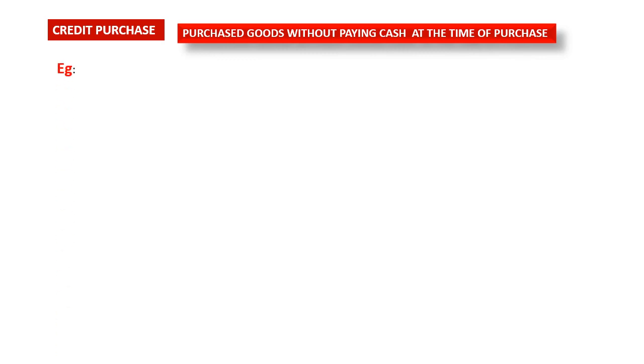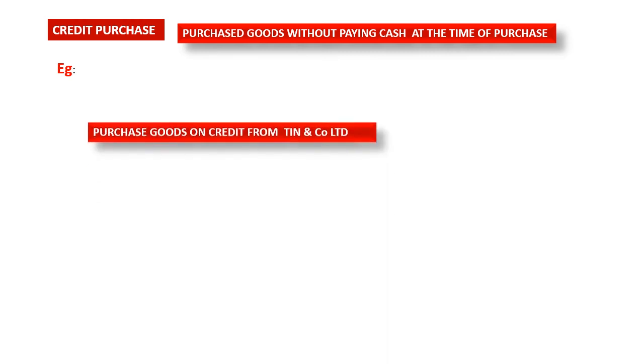So an example we can write like this: purchase goods on credit from Tin and Company Limited. That means I'm giving a supplier name, Tin and Company Limited. Here we are purchasing from a company, right? That company, we are not paying on time. We will pay later. So who is the supplier? Supplier is Tin and Company Limited. You got it?